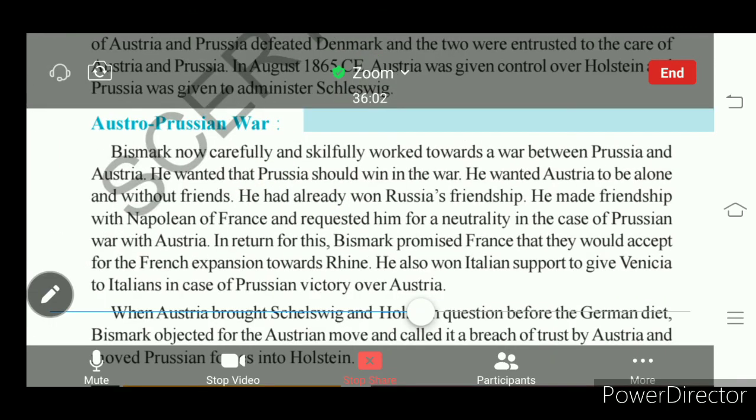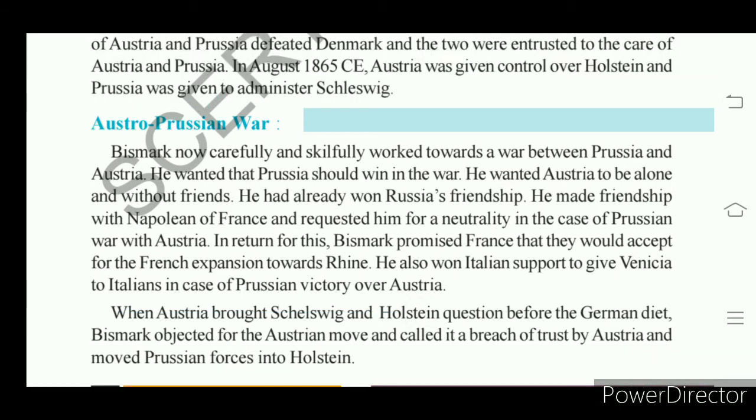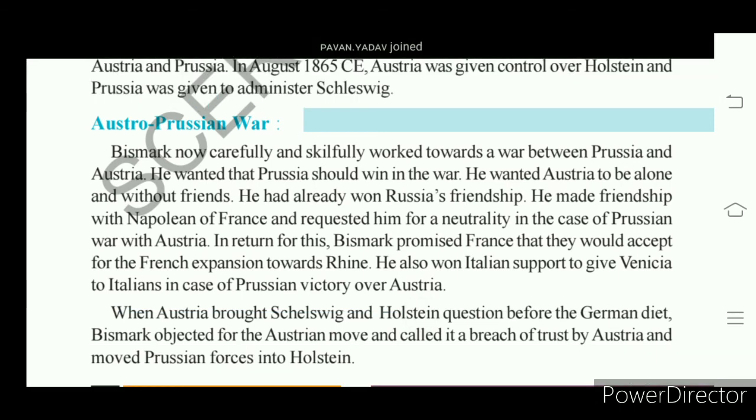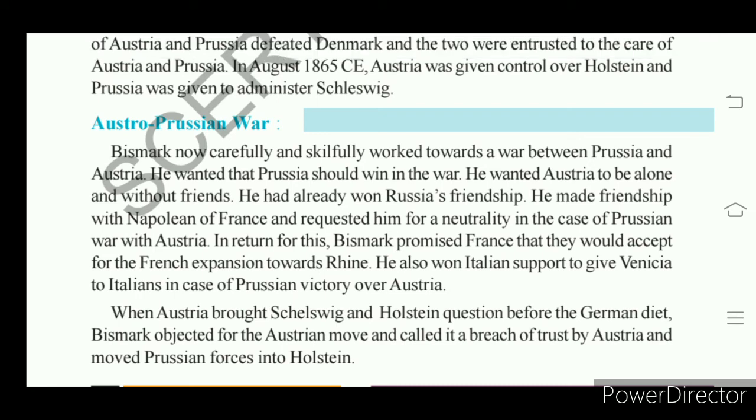Italy was under the control of Austria. So if Austria was defeated in the war with Prussia, then Prussia stated that Venetia would be given to Italy. So the Italians also became silent, understand.